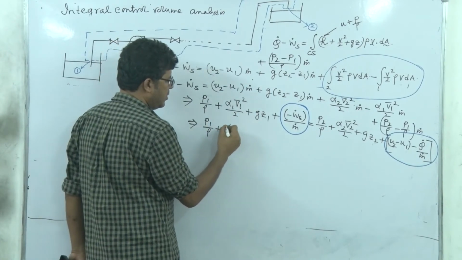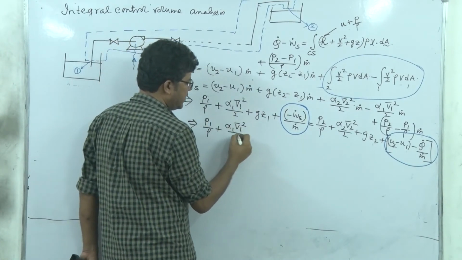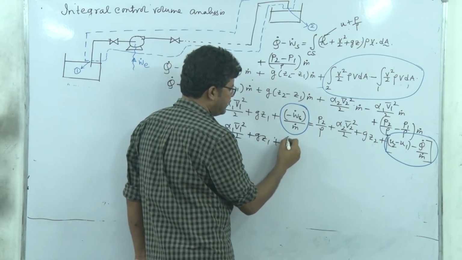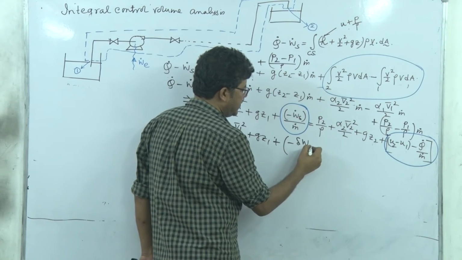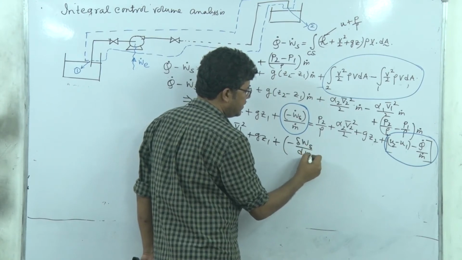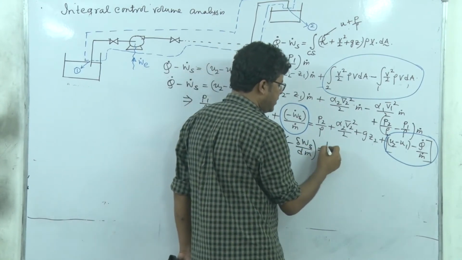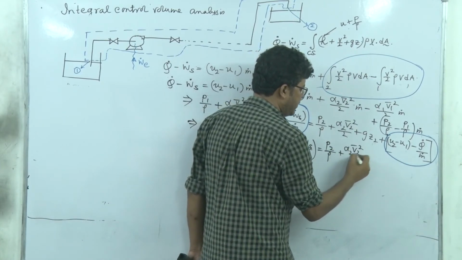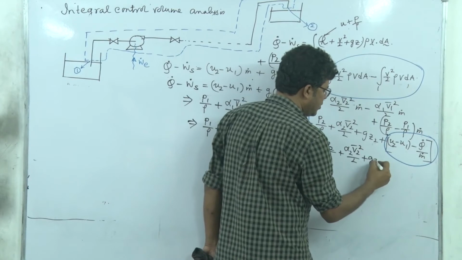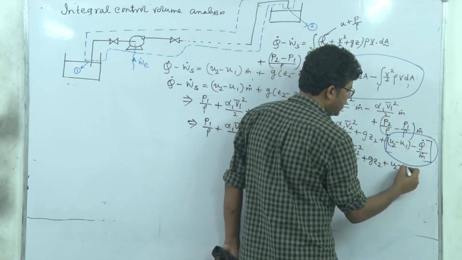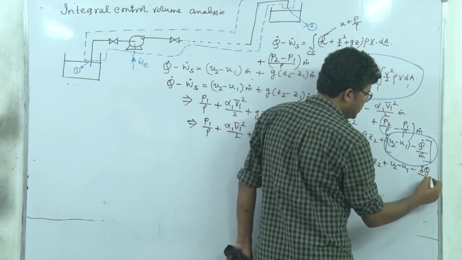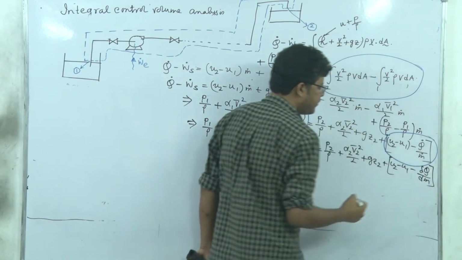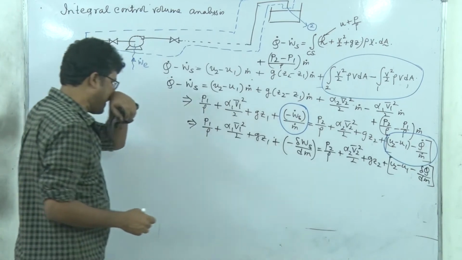P1 by rho plus alpha 1 V1 bar square by 2 plus gZ1 plus minus of dWS by dm is equal to P2 by rho plus alpha 2 V2 bar square by 2 plus gZ2 plus U2 minus U1 minus del Q by dm. Okay?